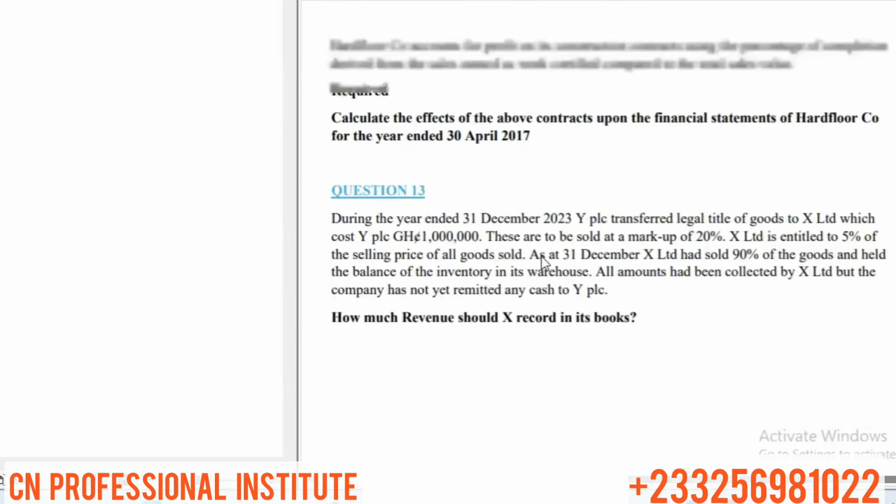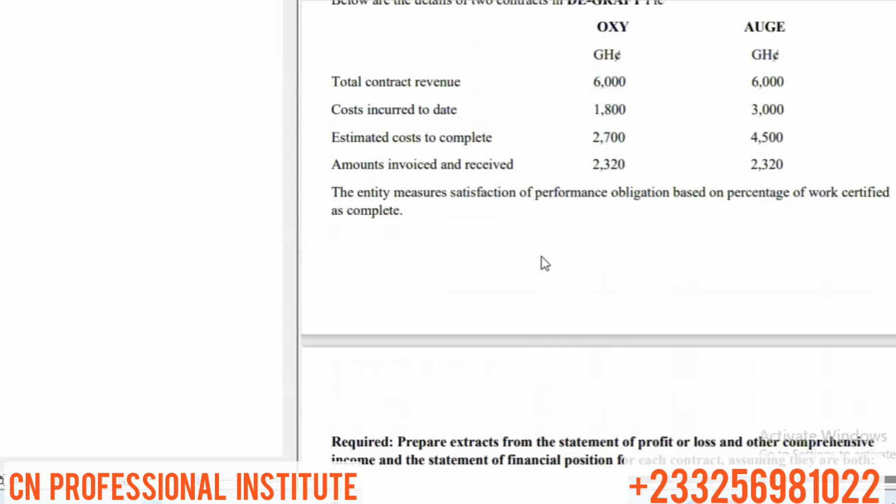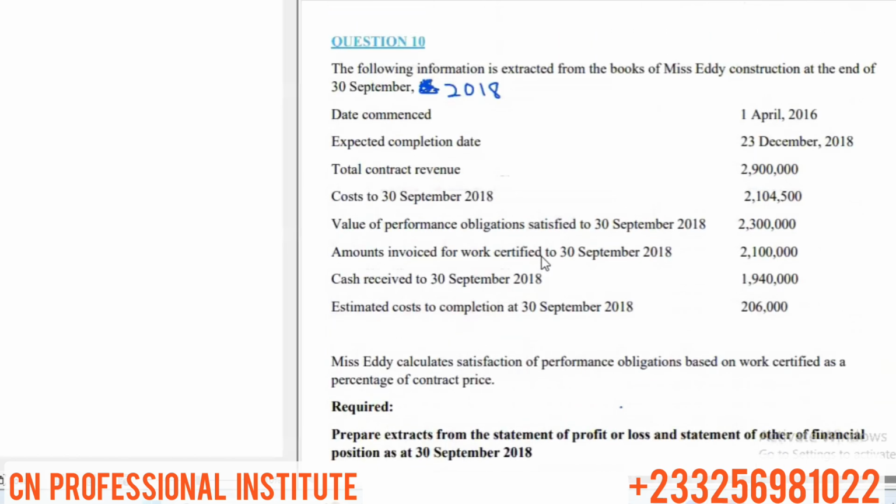When the agent sells on behalf of the principal, how much revenue will the agent record and how much revenue will the principal also record? And what happens when the agent is yet to remit the money, the proceeds, to the principal? And what happens after the agent is done remitting the cash to the principal? How will it change? So we'll look at one question on agency.